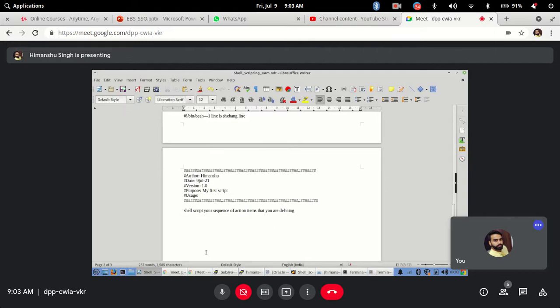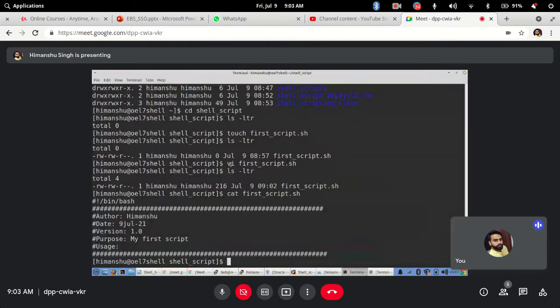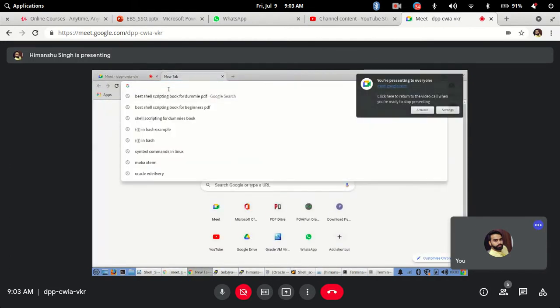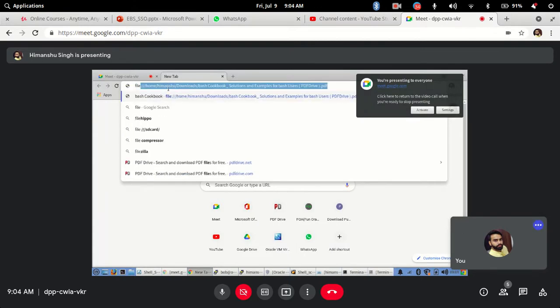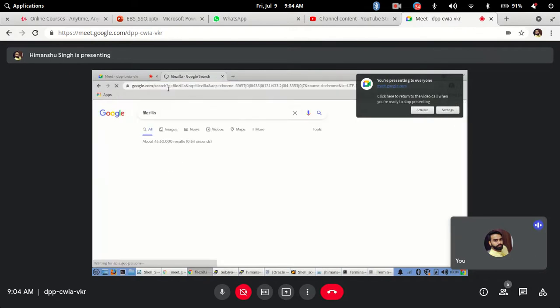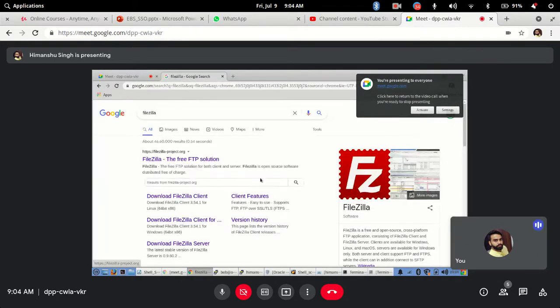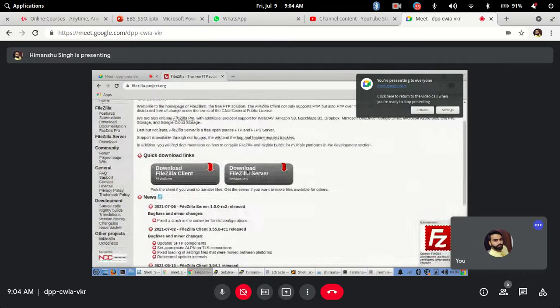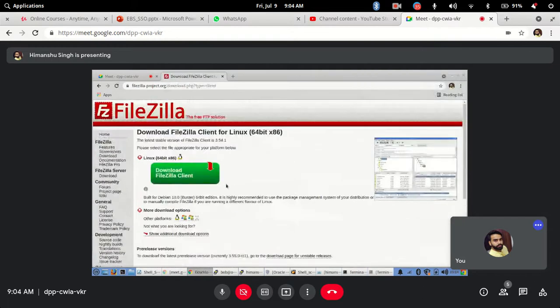Now because I have not taught you vi, don't get confused with vi. So rather than that, you can open your notepad in Windows and write the content there in a file. And then there is a tool that I normally use, you can use WinSCP also. There is a tool called FileZilla. FileZilla is a free tool, again open source. When you open or install it, for Windows you can install it easily, and let me see if it is available for my system. Okay, for Linux this is there, so I will install it.